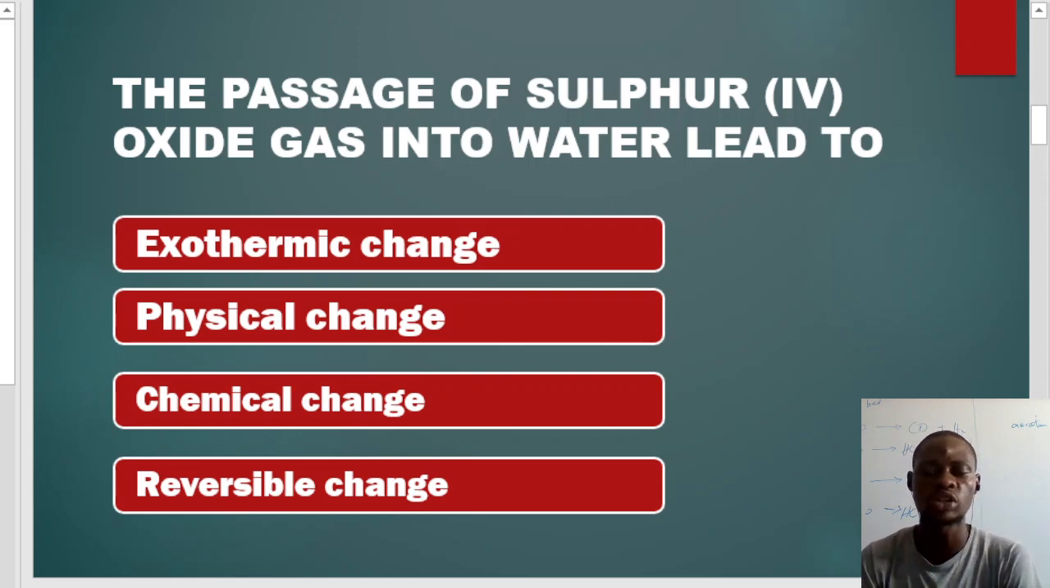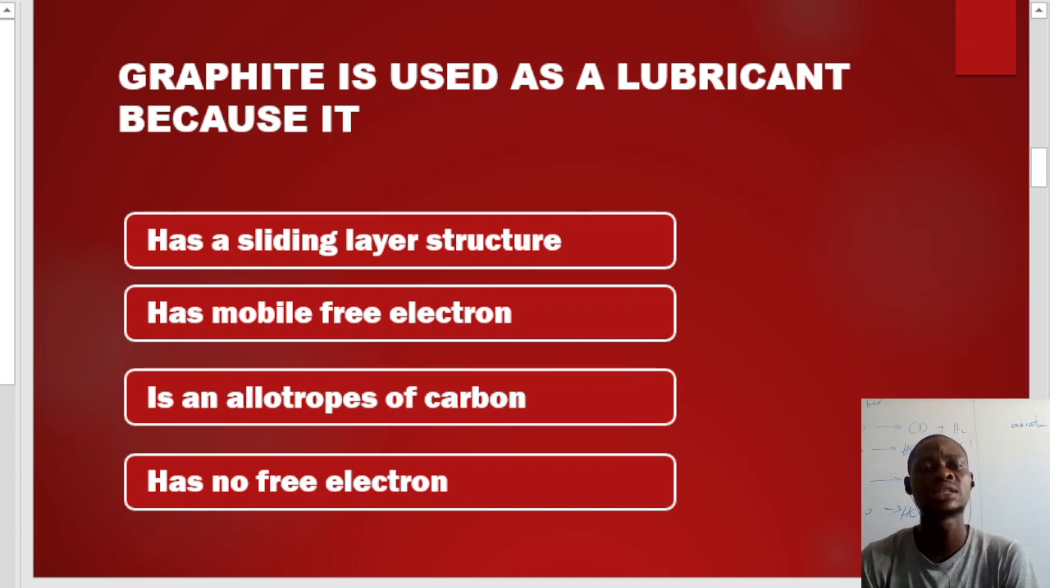Now let's jump to question 2. The second question is this: graphite is used as a lubricant because why do we use graphite as a lubricant? If you check all the options given to us here, option A, they said it has a sliding layer structure. Option B, it has a mobile free electron. Option C, it is an allotrope of carbon. Option D, it has no free electron.